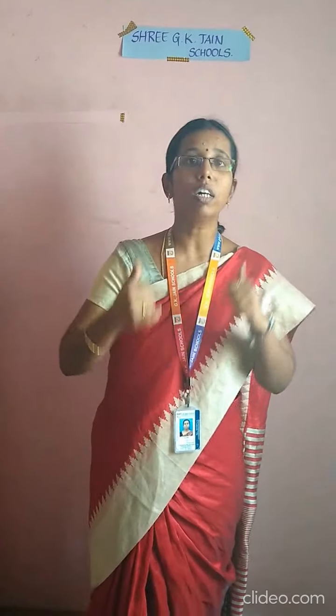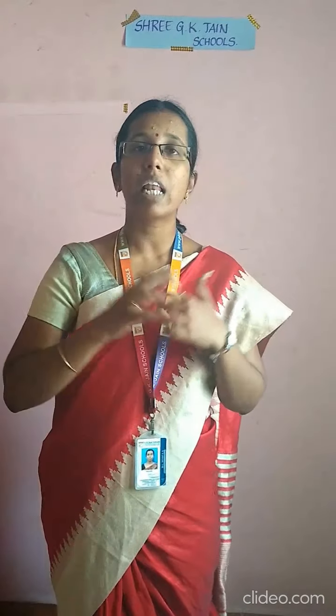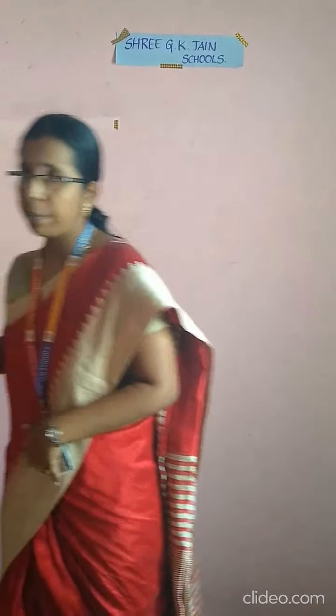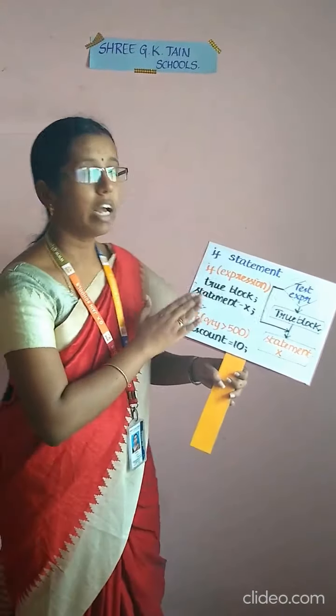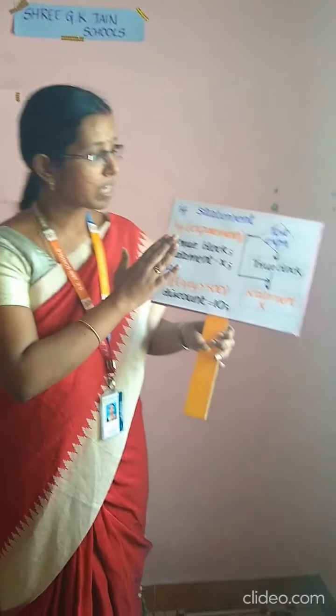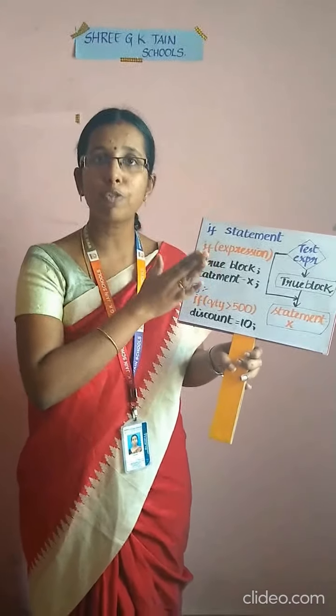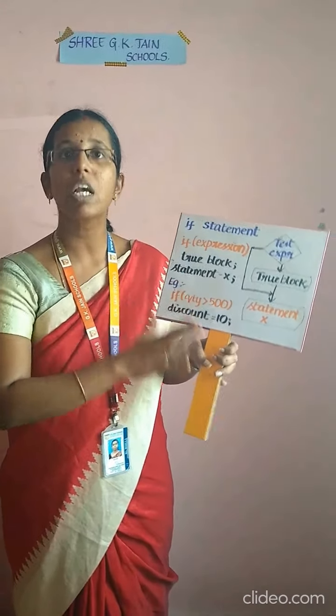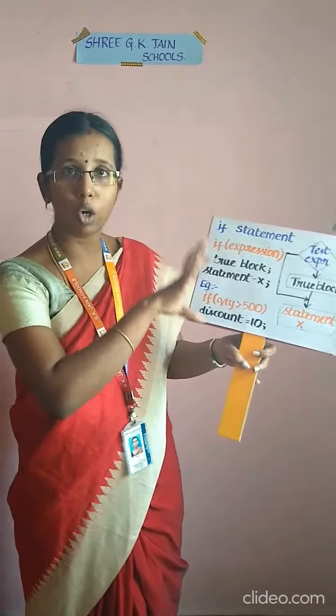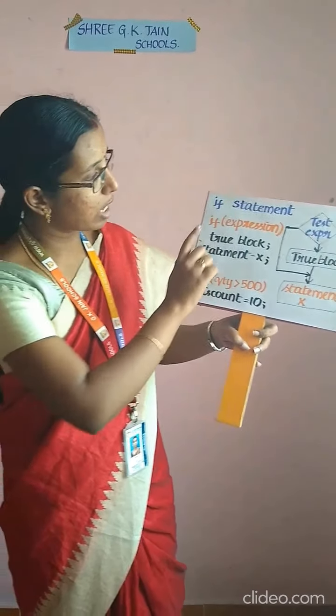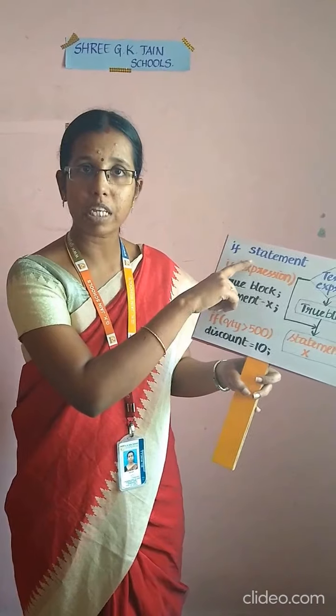Now we are moving to the selection statements. The first one is your if statement. The if statement is the simplest form of the selection statement. You will have an if block alone. This is the syntax for your if statement.